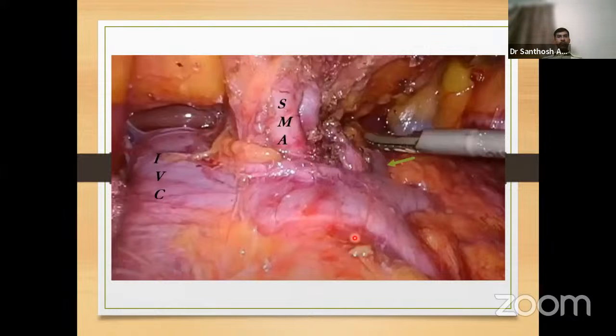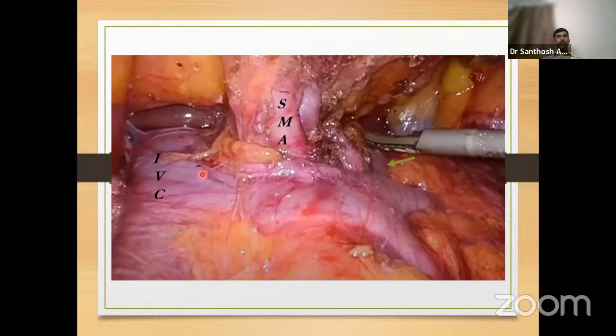The next is an image-based question. In RAMPS, radical antegrade modular pancreatosplenectomy, what happens? We divide to the right of the SMA. The remaining pancreas is lifted up. Actually, this much exposure won't be there. I have just given it for easy identification.